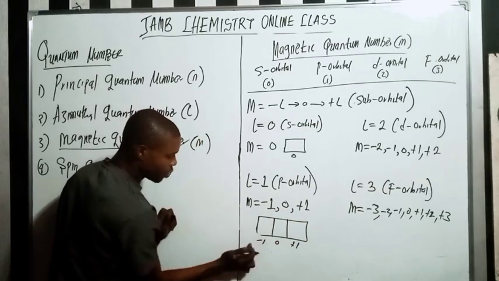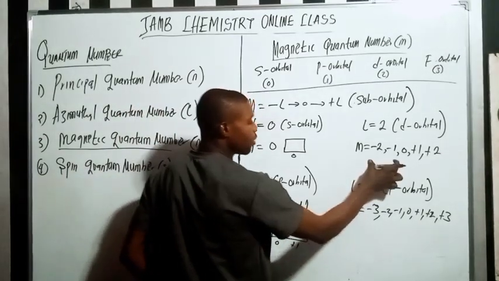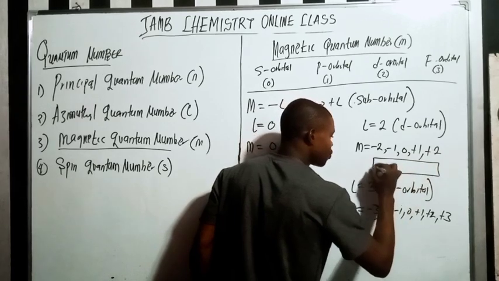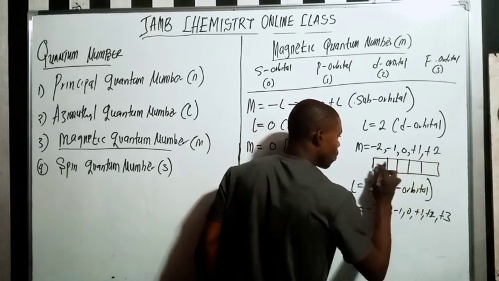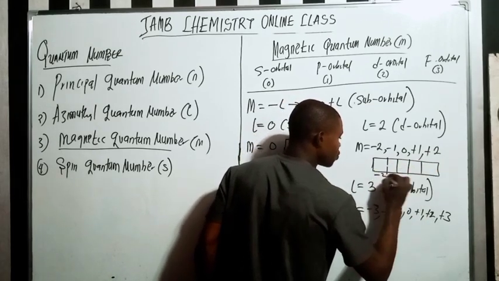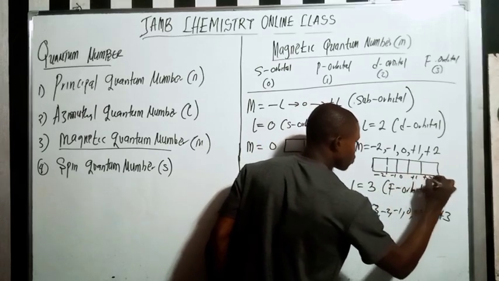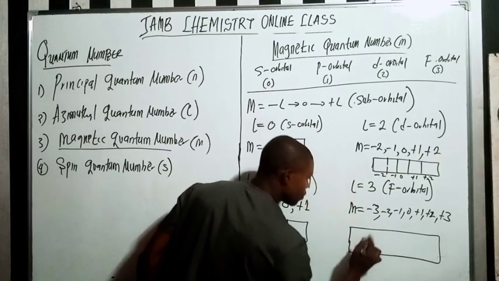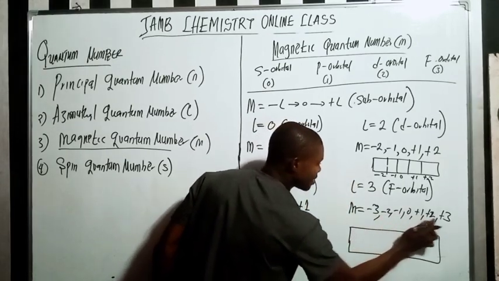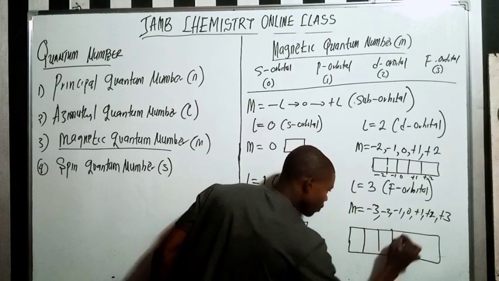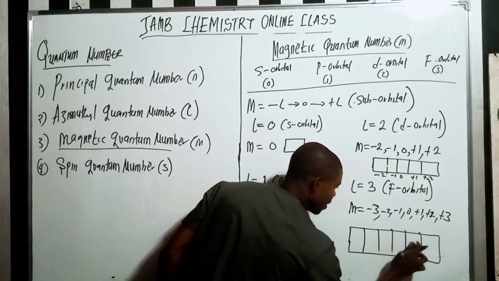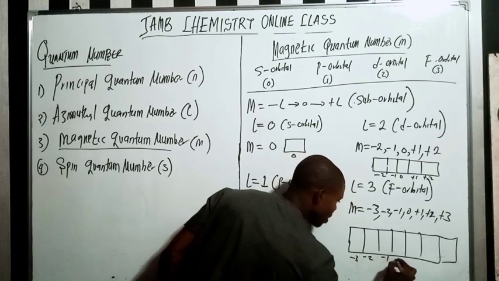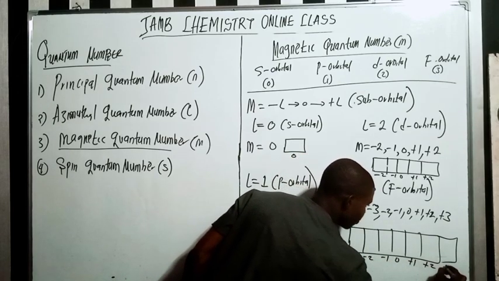The d orbital has 5 suborbitals: minus 2, minus 1, 0, plus 1 and plus 2. Then the f orbital has 7: minus 3, minus 2, minus 1, 0, plus 1, plus 2 and plus 3.